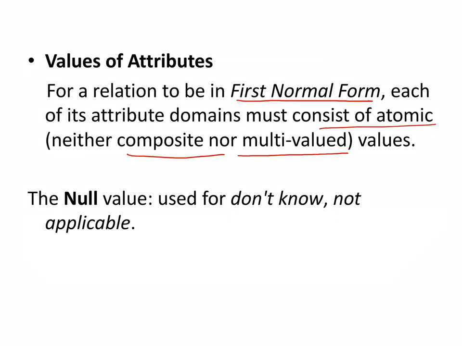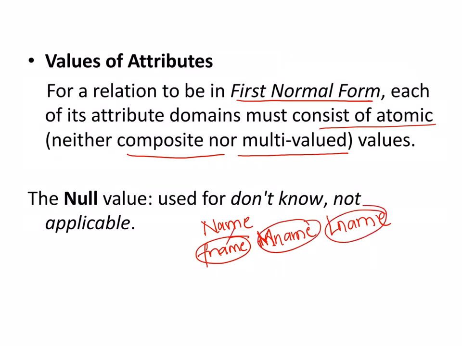Or composite values. If you remember what a composite value is, then for name, the name is divided into first name, middle name, and then last name. So this is composite; name will be a set of all these. This is how attributes are represented in an ER diagram, as we had seen. According to the first normal form, these are not allowed. When we go into the normal forms, we will see how to deal with them.